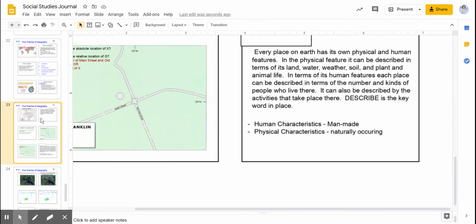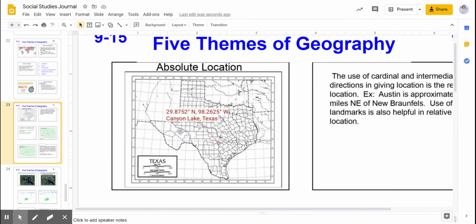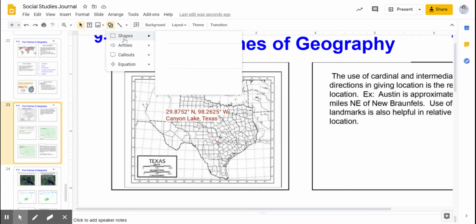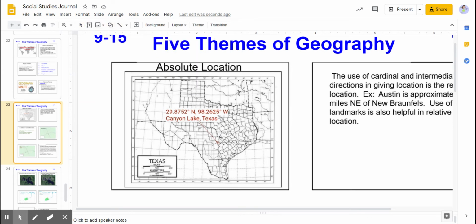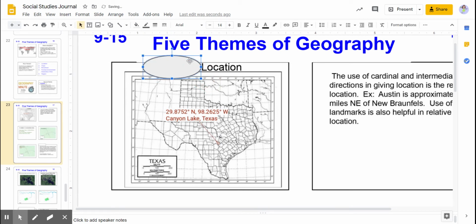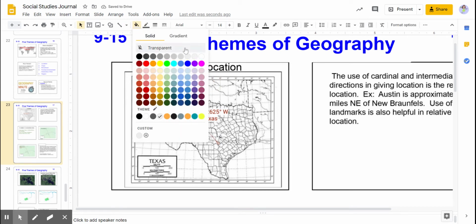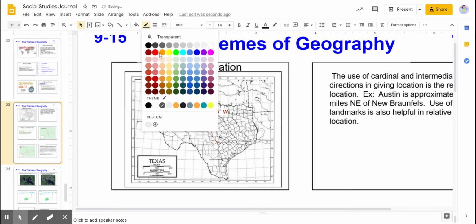Okay, next page for our notes. So absolute location looks like this with the different coordinates. I would put some sort of shape or line or something around the term absolute. This will be important that you know this one.